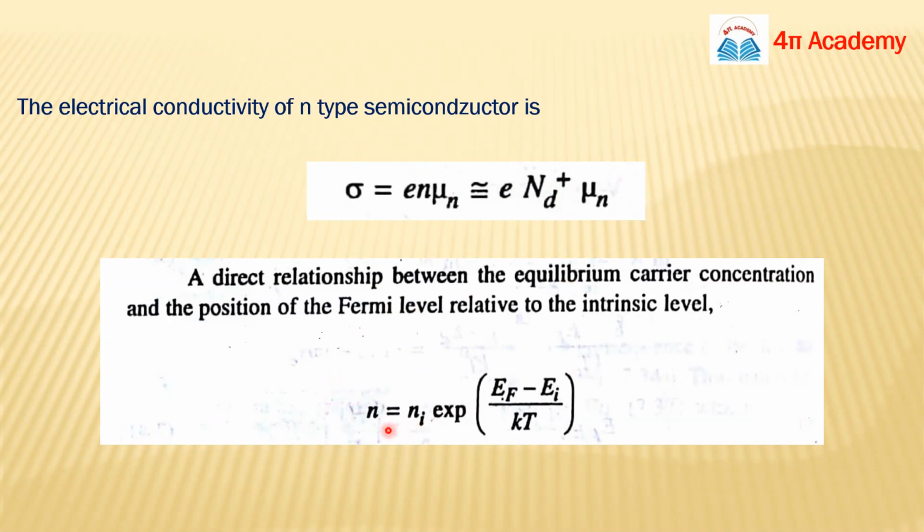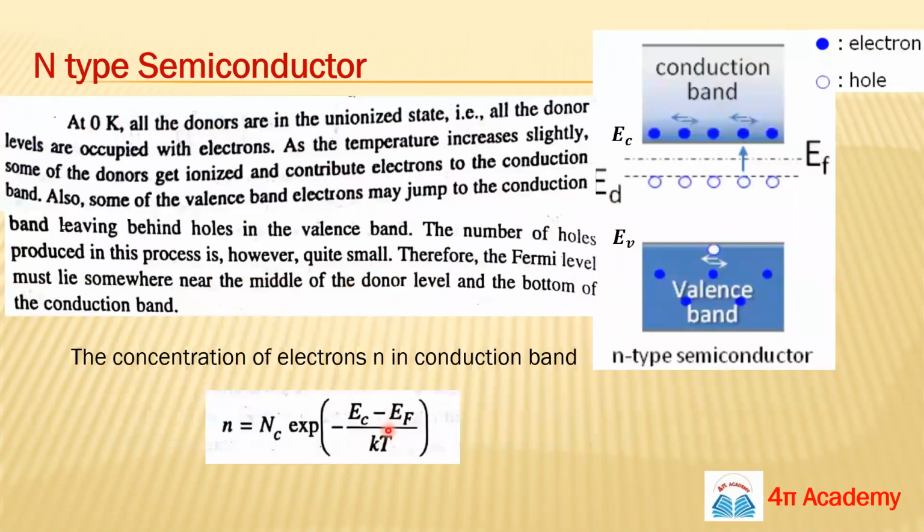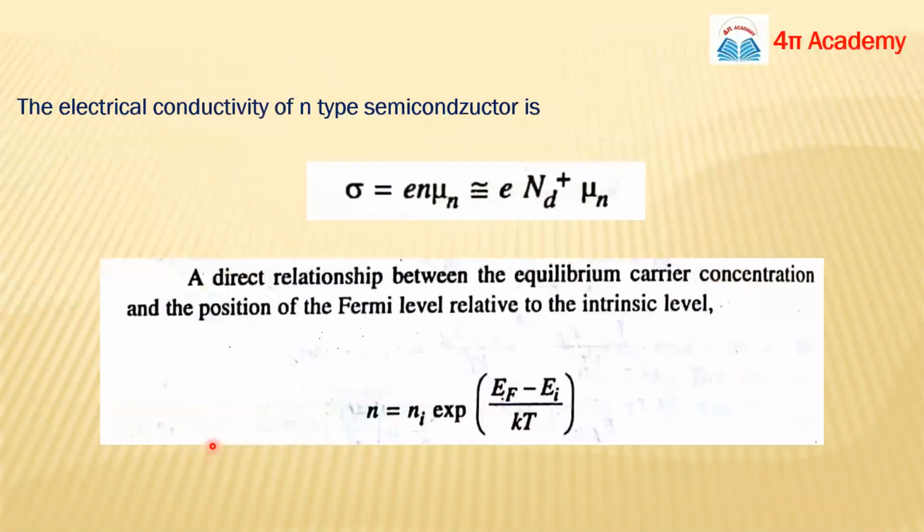Okay, and this is also very important. This is also the concentration of electrons. Okay, but it is in terms of these things, Ec and Ef. We can also relate this N with Ni. If your intrinsic carrier concentration Ni is given to you, so from this also you can calculate N. And how will you calculate your N here?